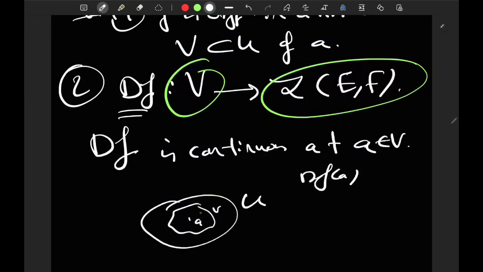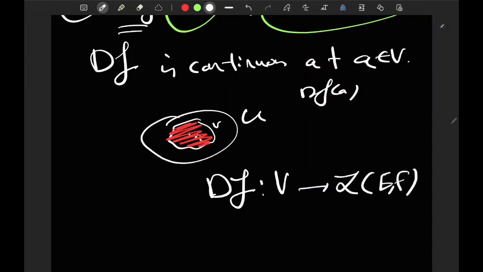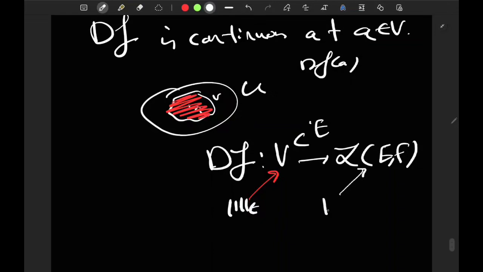Okay, and then you can define the differential map on this neighborhood V of a, and then you would talk about the continuity of this map df as a map going from V into L of E,F. This is of course understood to be an open subset of E, and then the topology of V is the one induced by the norm of E. And then the topology of L of E,F is given by the operator norm.